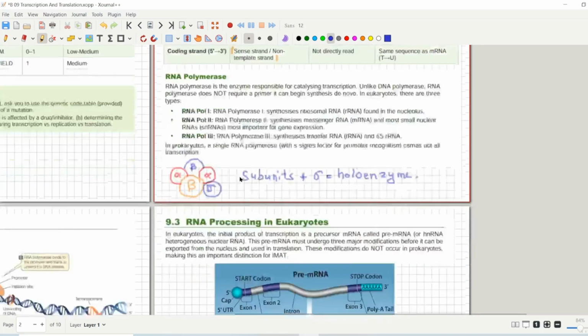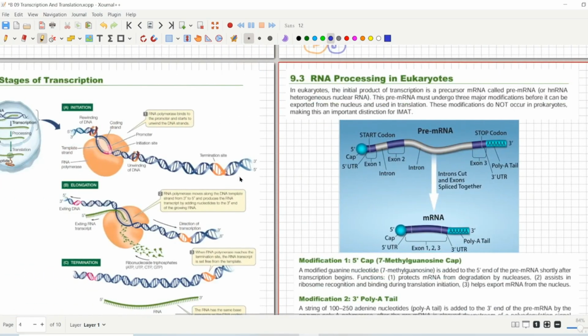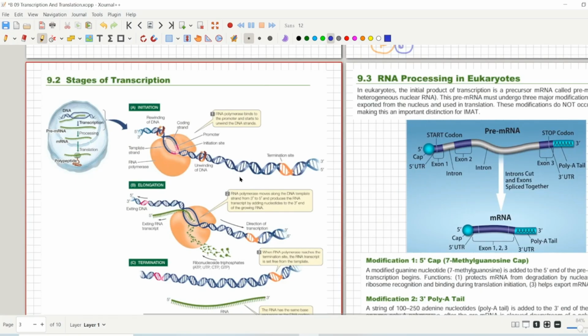So let's start the whole process that we had to know about. The first step is the initiation phase. The initiation phase starts when transcription begins with the binding of RNA polymerase at the promoter region. You know that there is a promoter region where the whole process will start, and it is a regulatory region of the gene that provides the binding site for the attachment of RNA polymerase. RNA polymerase will actually attach there.